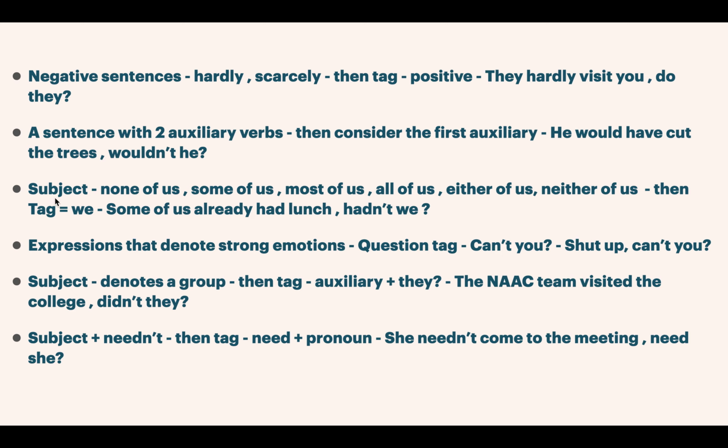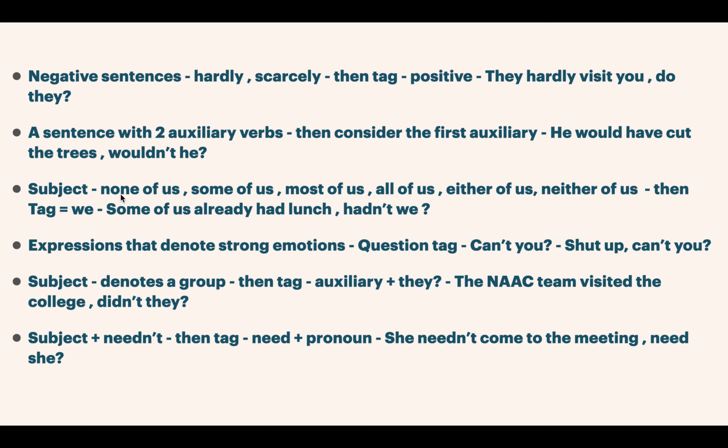Now, if the subject is none of us, some of us, most of us, all of us, for example, some of us already had lunch, the pronoun should be we.